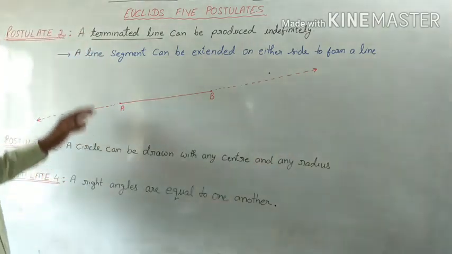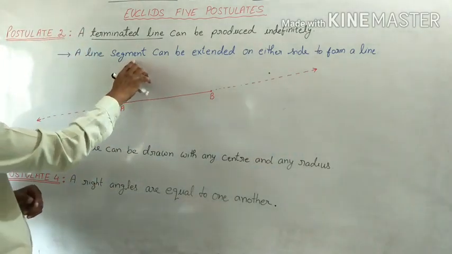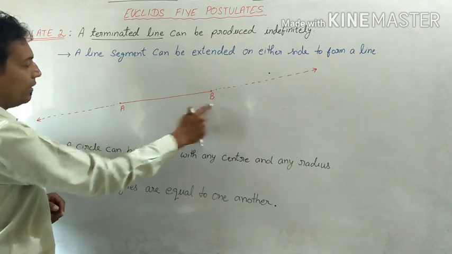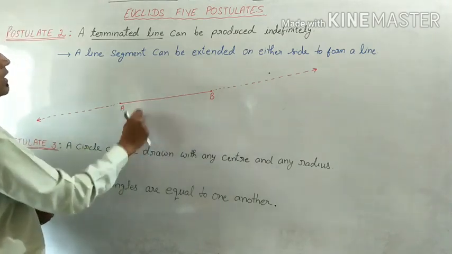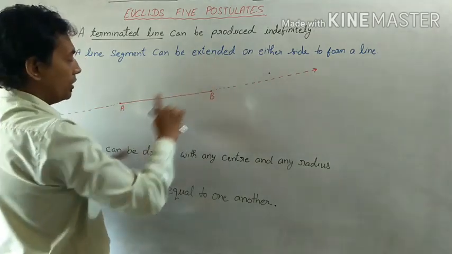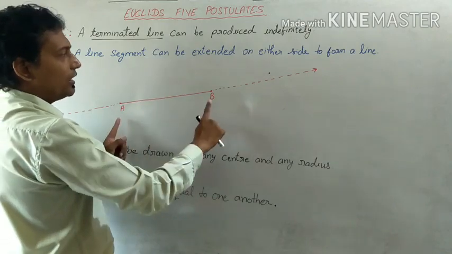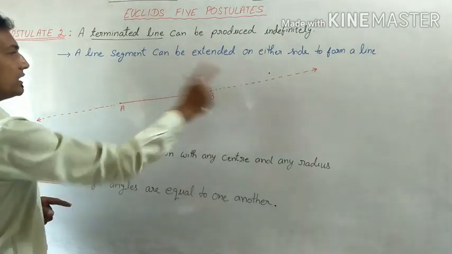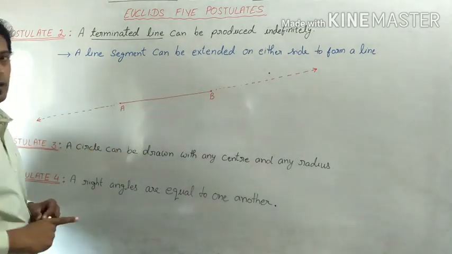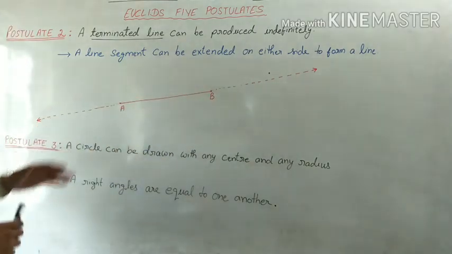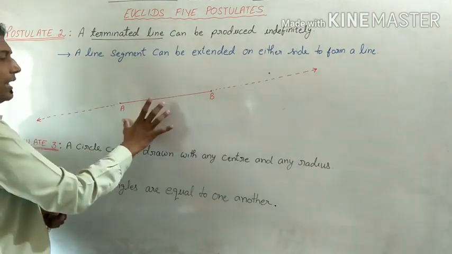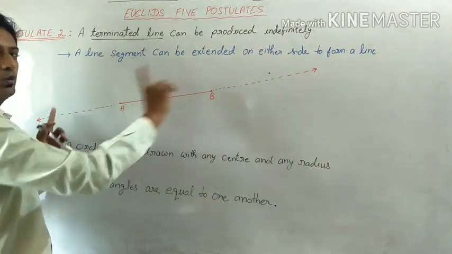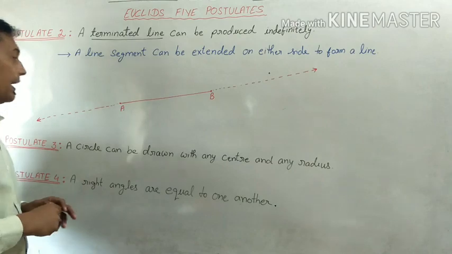What does that mean? It means a line segment, for example line segment AB, can be extended on either side, on both sides, to form a line. It has a very simple meaning: any line segment, for example AB, can be extended on both sides to form a line.